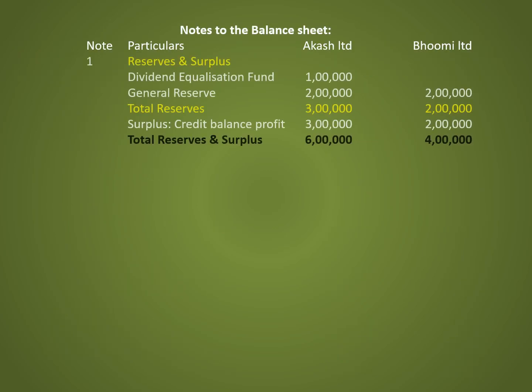Notes to the balance sheet. Note number 1, reserves and surplus. Under that, dividend equalization fund, under Akash Limited 1 lakh. Next, general reserve 2 lakh and 2 lakh respectively. Total reserves 3 lakh and 2 lakh. Next, surplus, credit balance, profit 3 lakh and 2 lakh respectively. Total reserves and surplus 6 lakh and 4 lakh.